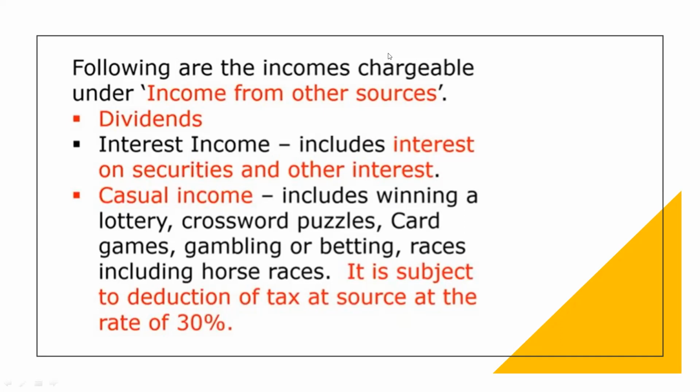Remember, whatever income you get, if it is casual income, then TDS is applicable. Now, what is TDS? TDS means tax deduction at source: at the time of receiving the income, the tax is deducted, and then you can settle. So here there is a concept of gross and net. We'll discuss it in detail when we work out the problem. But remember, for casual income, TDS is applicable, and the rate is 30%.